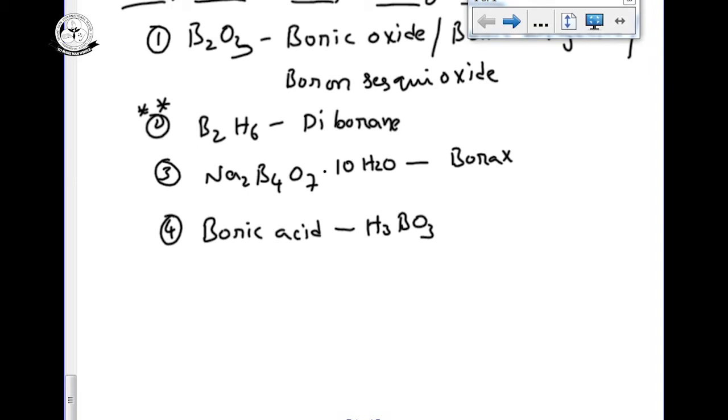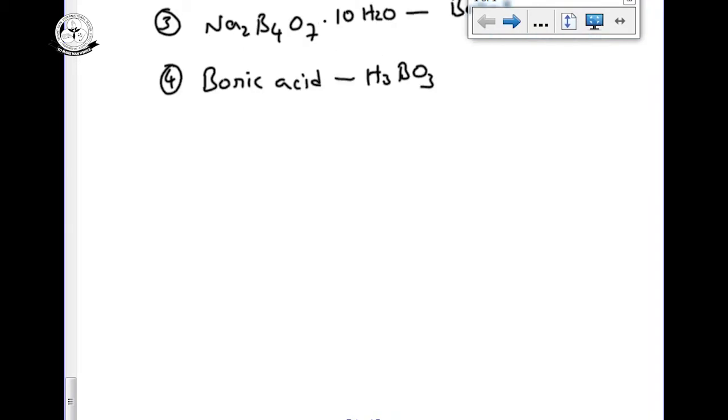So there are four important compounds regarding boron. The first one is boric anhydride or boric oxide, B2O3. The second ones are diborane, borax and boric acid. We are going to start with the preparation and properties of these four compounds, and we will discuss them one by one. Now we can start with the first compound, boric oxide or boric anhydride.